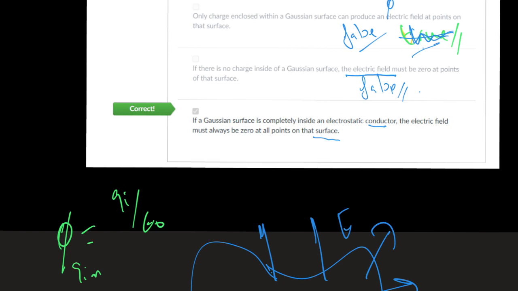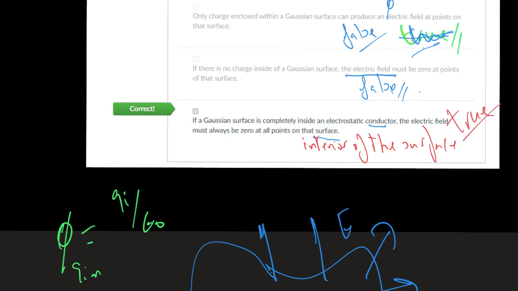It says, if a Gaussian surface is completely inside an electrostatic conductor, the electrical field must always be 0 at all points of the interior of the surface. Oh, yes, of the interior of the surface. If we say in the interior of the surface, I will be more happy to say true.